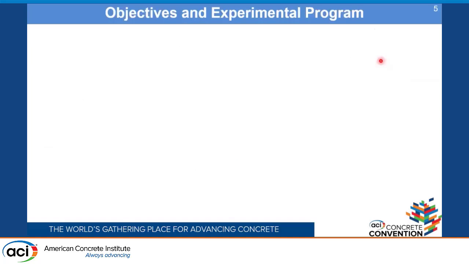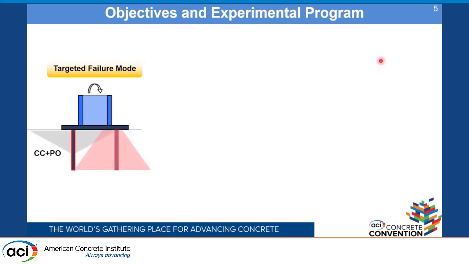To answer these questions, we developed our experimental program, and we wanted to target the failure mode of combined concrete cone and pull-out when we do not have any nearby influencing edge. So we tested a 2x2 group of bonded anchors. Basically, the dimensions in this case were the 1-inch diameter of the anchor, 10-inch embedment depth, and the spacing between the anchors in both the directions as 8 inches.